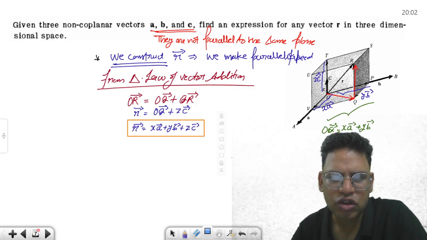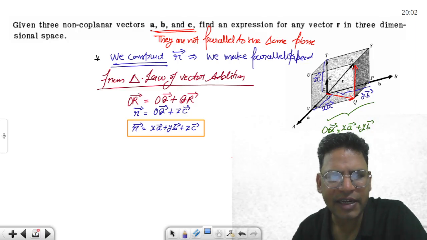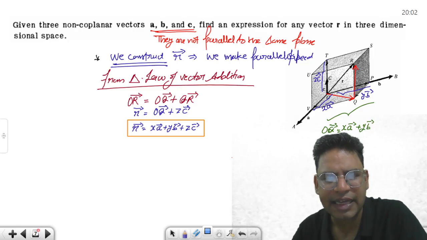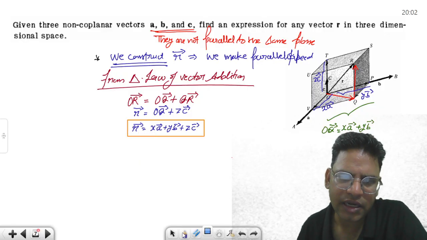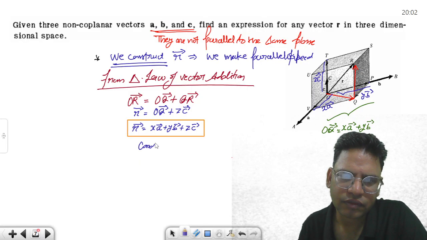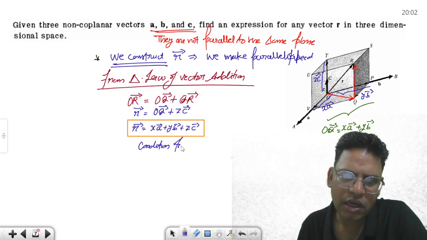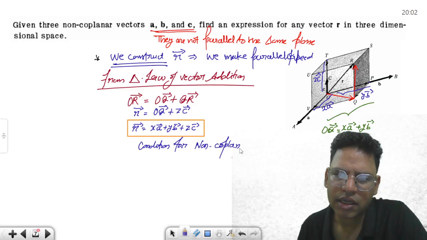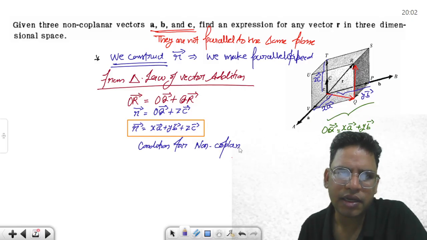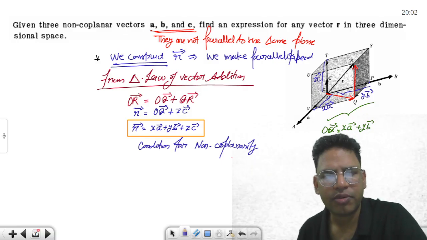Okay, तो जो R vector है, if it can be written as XA plus YB plus ZC, this is the condition for non-coplanarity.